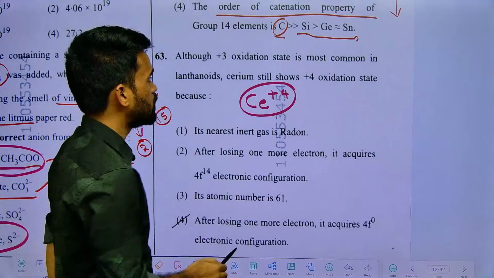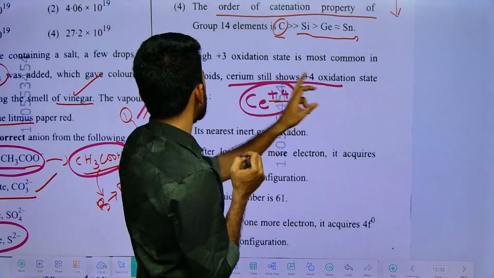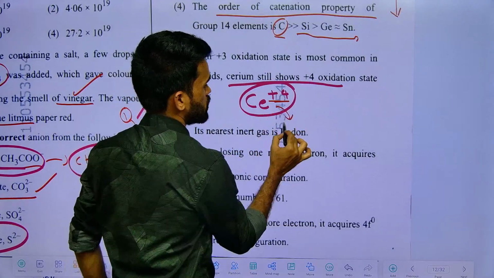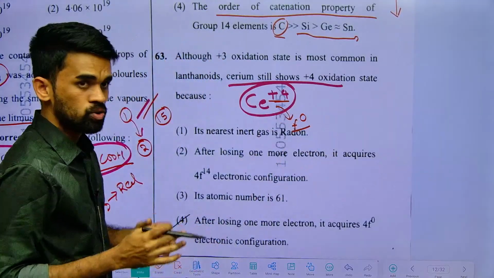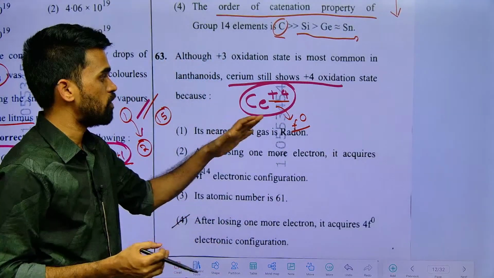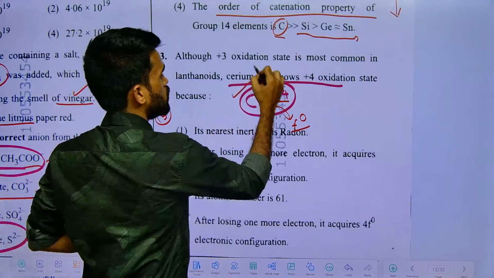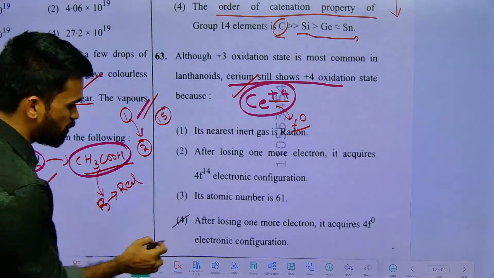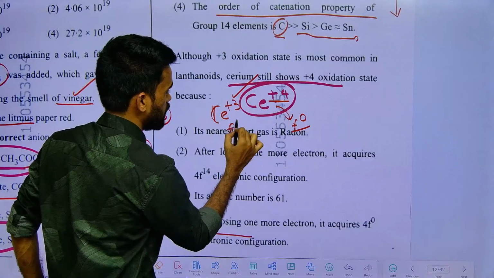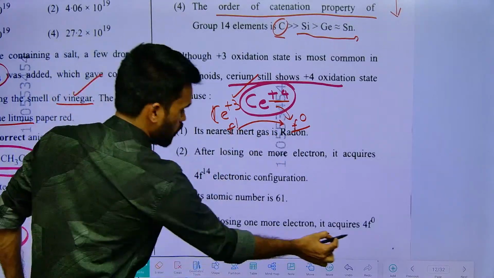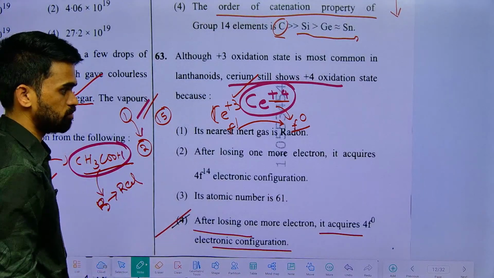Cerium shows +4 oxidation state because in +4 oxidation state cerium has f0 electronic configuration, with no electrons in the f orbital, like the nearest noble gas configuration. That's why it can show +4 oxidation state. After losing one electron from cerium +3 to +4, meaning f1 to f0 conversion, it acquires f0 electronic configuration. That is what you need to consider here.